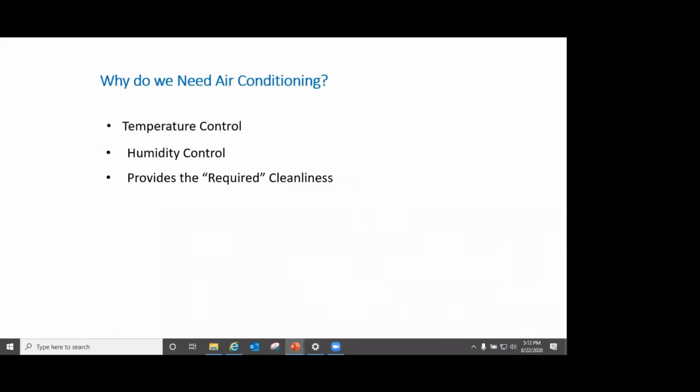Okay, so why do we need air conditioning? Now, a few of the things we possibly intuitively know: temperature control, humidity control. These are primary functions to keep human beings and even machines or processes in their comfort zone. It is also the air conditioning engineer's responsibility to provide the requisite cleanliness of the space we are talking about. It's also important to limit contamination.